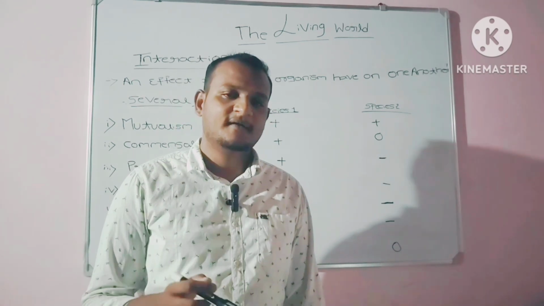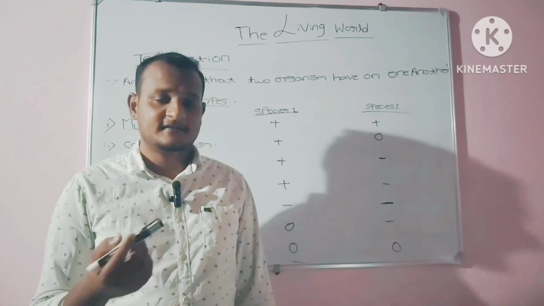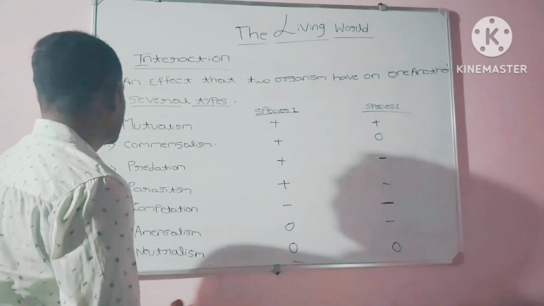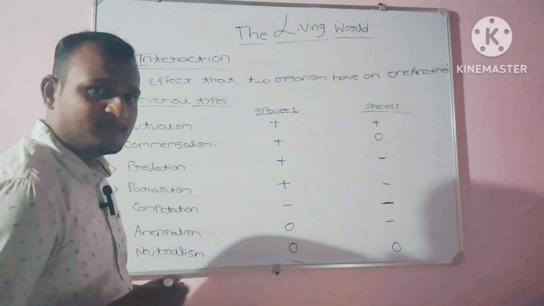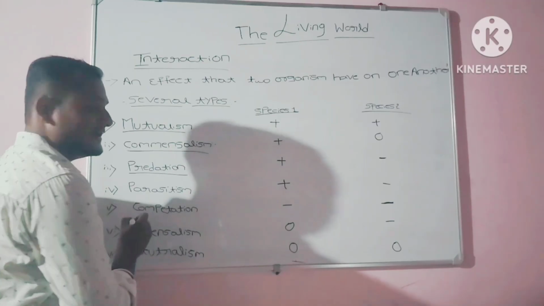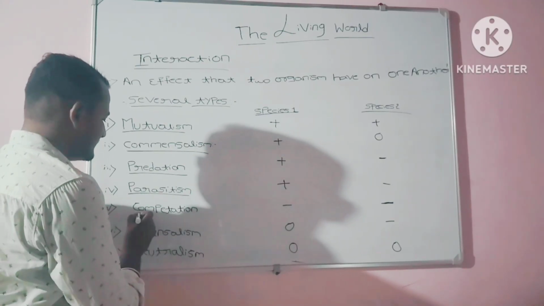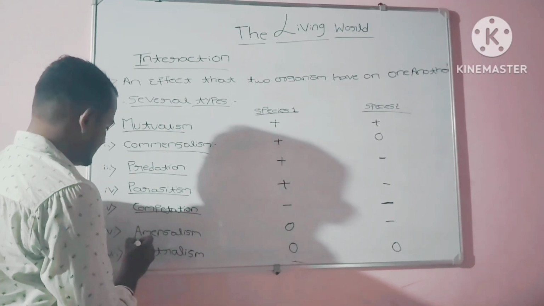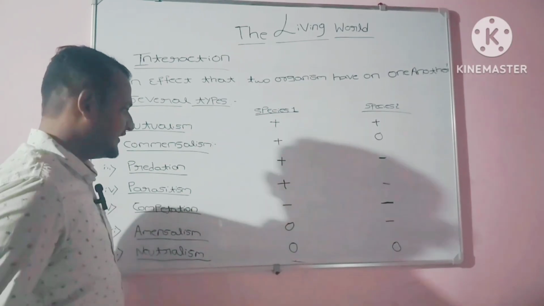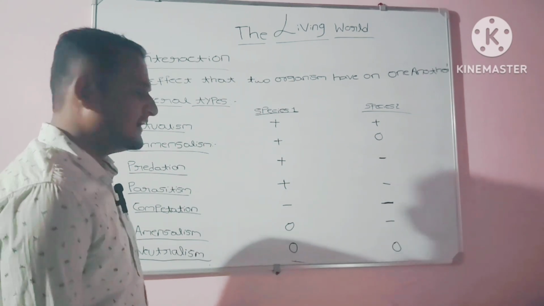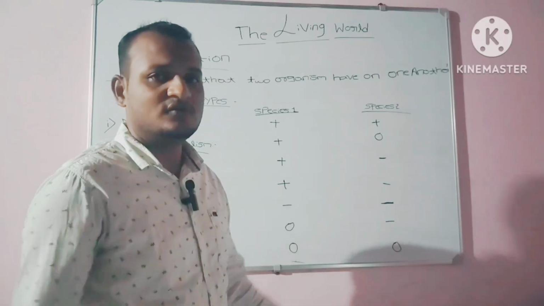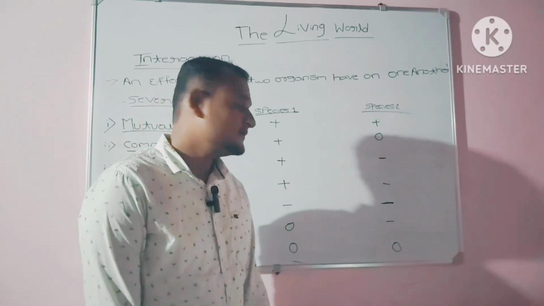So let's discuss it. In interaction, there are several types. I have listed them here. The first one is mutualism, second is commensalism, third is predation, fourth is parasitism, fifth is competition, sixth is amensalism, and the last one is neutralism. Taking both species here, namely species 1 and species 2, for your reference.